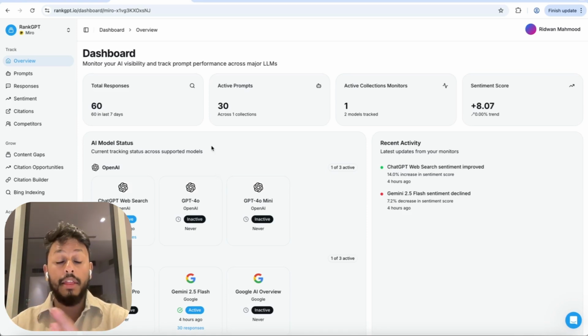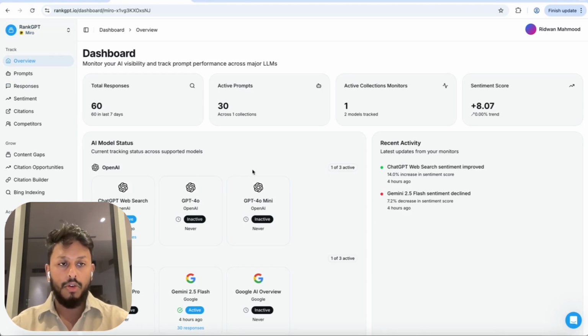And then the next thing is that as you're signing up to the platform right now, or if you're watching this video after having signed up, the great thing about RankGPT is that it sets itself up. So normally when you log into software, it'll be empty and you have to put things in. What we do is we use our AI to actually set up a beginning collection of prompts to track for you, and that will be ready for you as soon as you log into the account. Once you finish watching this video, if you don't see some numbers showing on the dashboard, you can just click refresh after a minute or two and you should see some data populating.